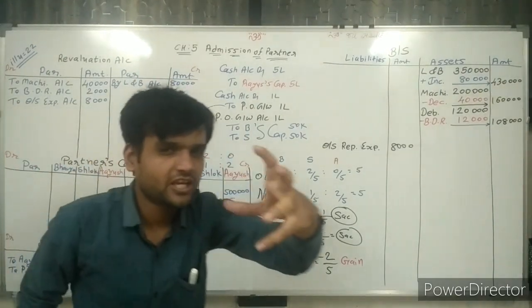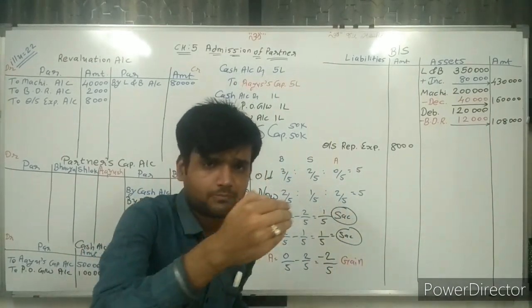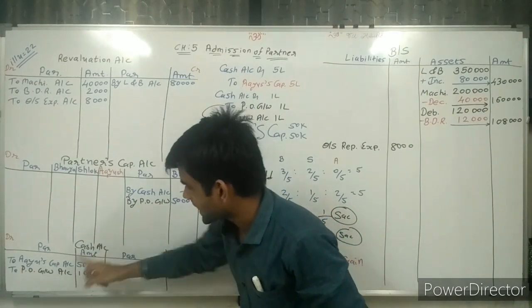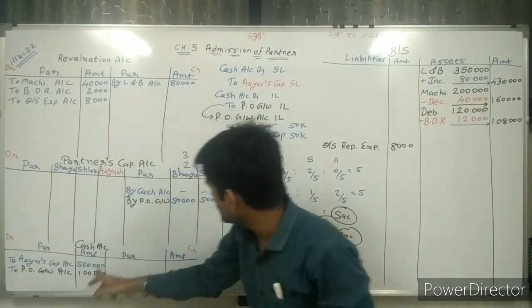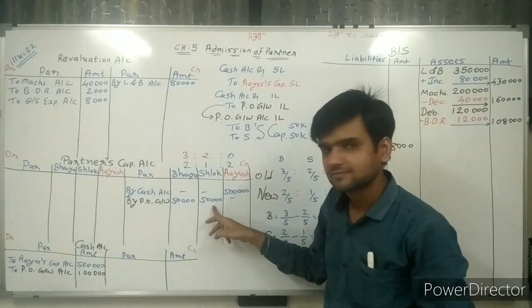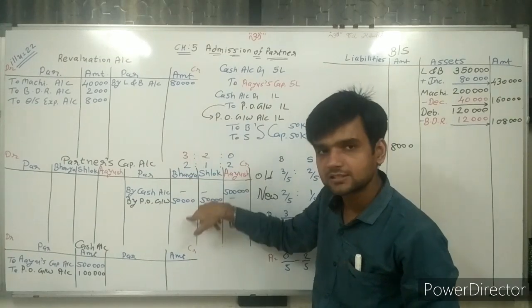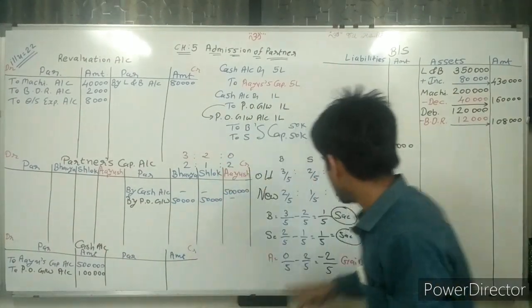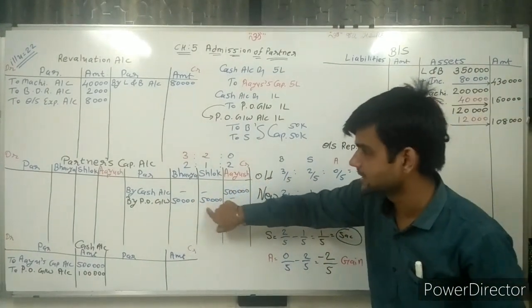Now, another way to remember this. Whatever goodwill the partner brings, that cash account is debited. Now this 1 lakh rupees we are distributing among the partners. Here it is debited, that is distributed and credited to Bhavya and Shlok. But in which ratio? That is very important. Sacrifice ratio, and the sacrifice ratio is equal, so it is equally distributed.